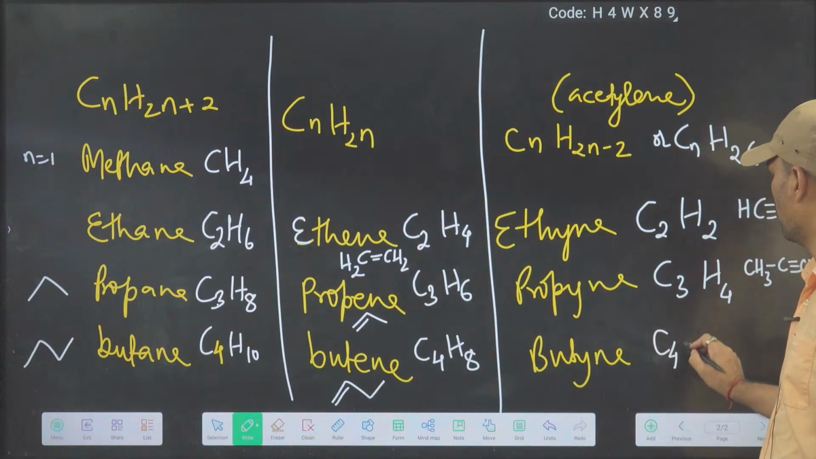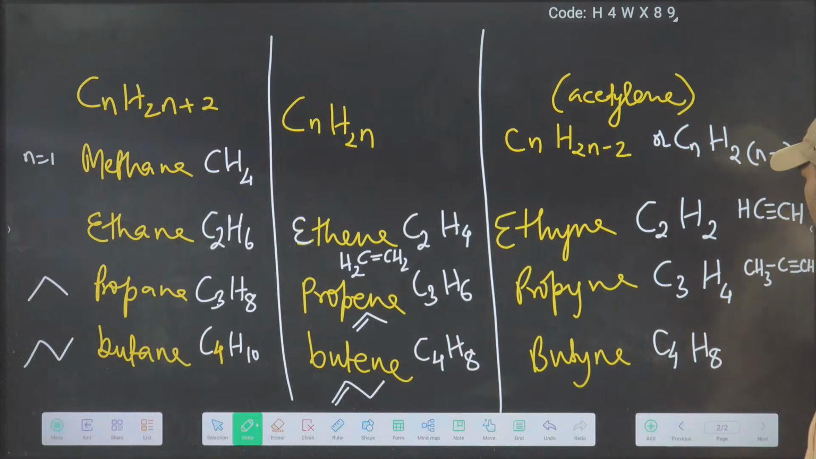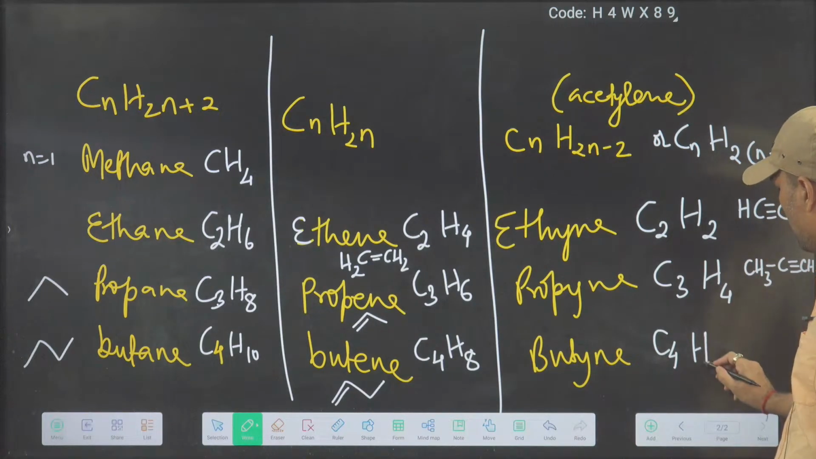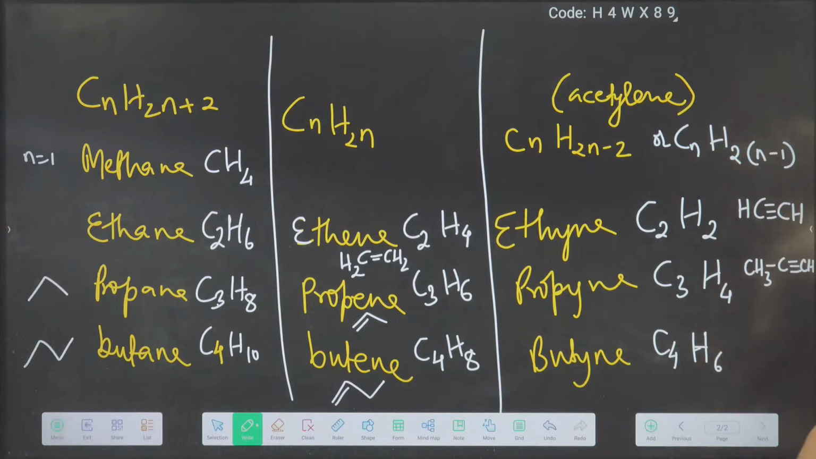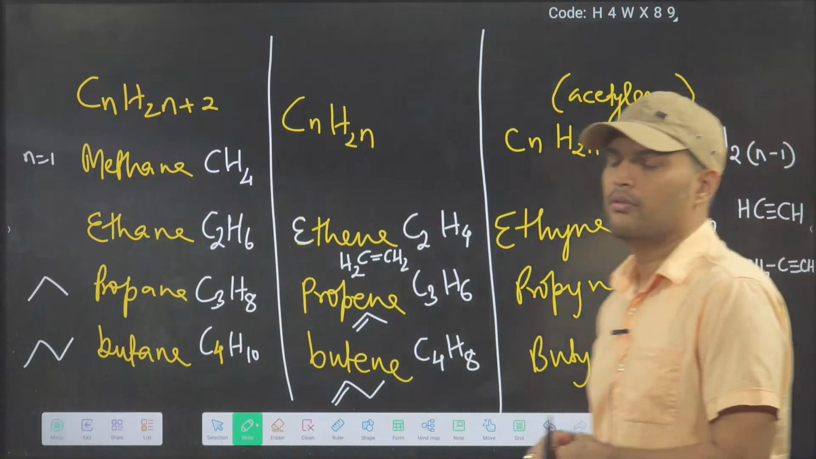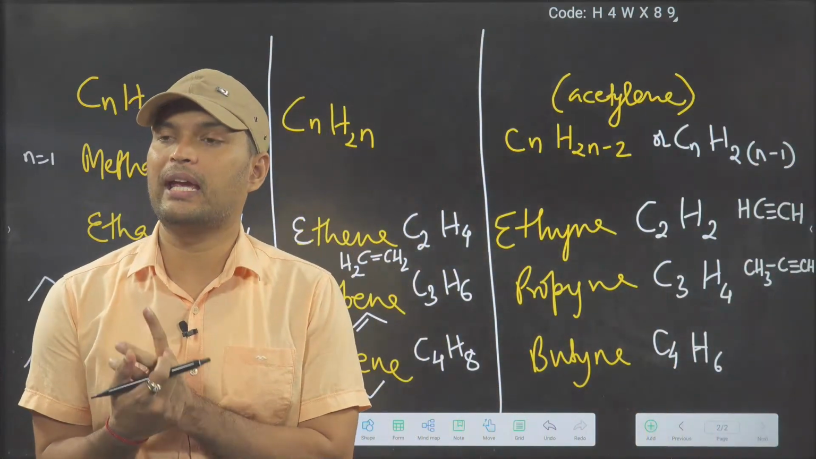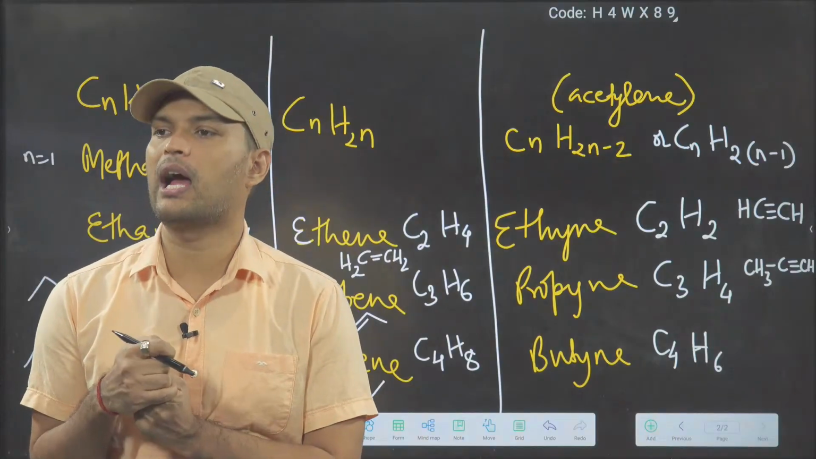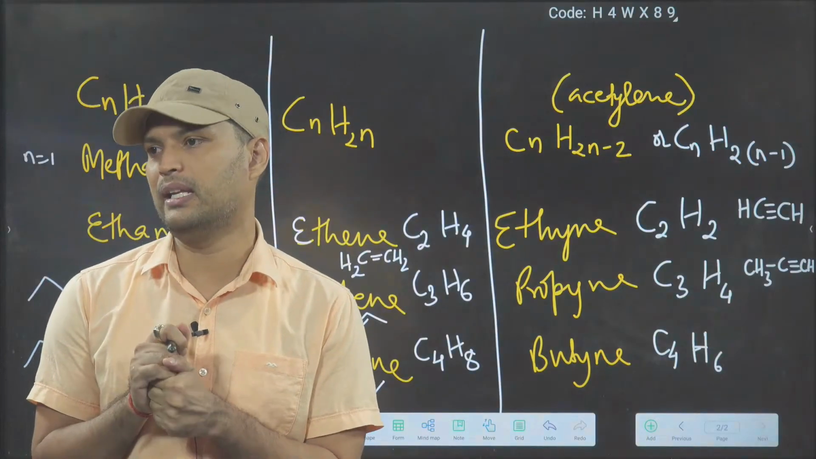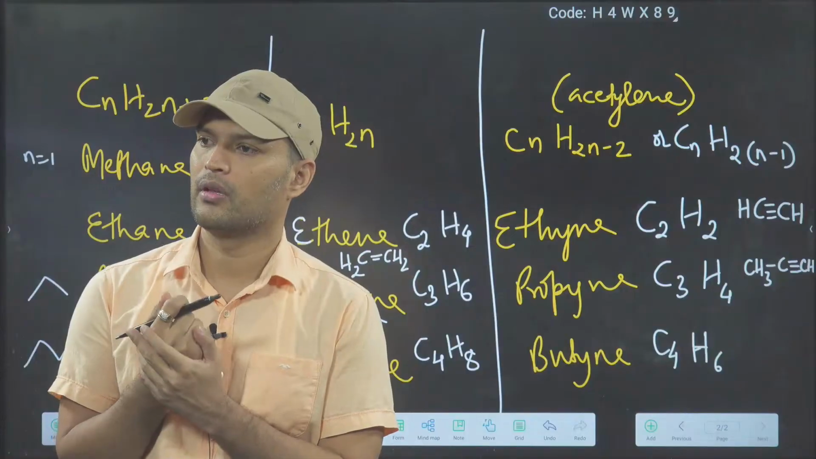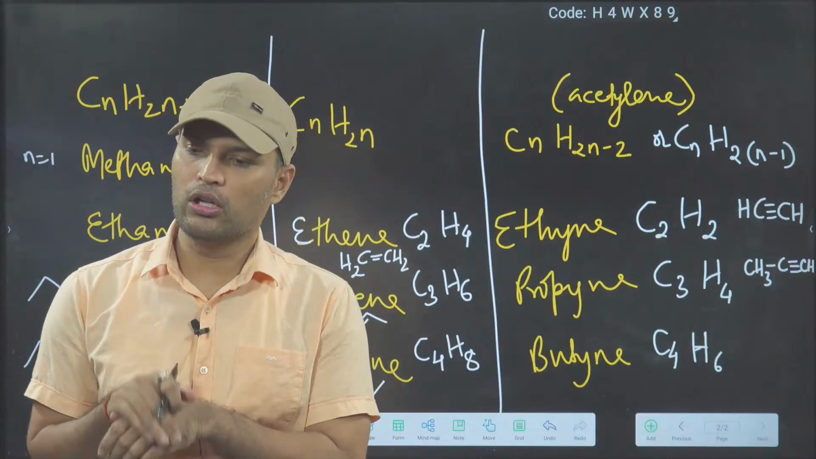Butane, C4. Double it, H8. But we have to subtract 2. Subtract 2 means this will become what? 6. Look. Are all these formulas clear to everyone? We will ask you simple questions like this. Which of the formulas represents alkane? Which of the formulas represents alkyne? Which is the smallest alkane? Like this.